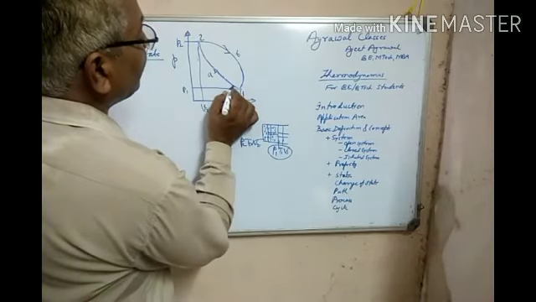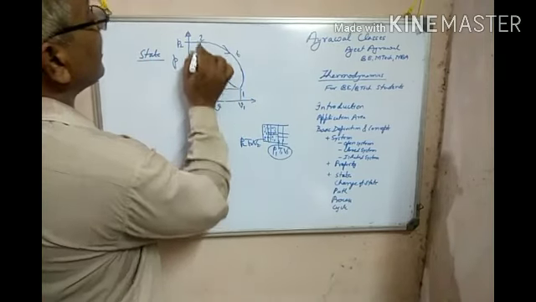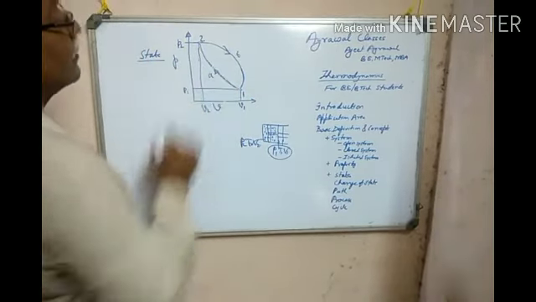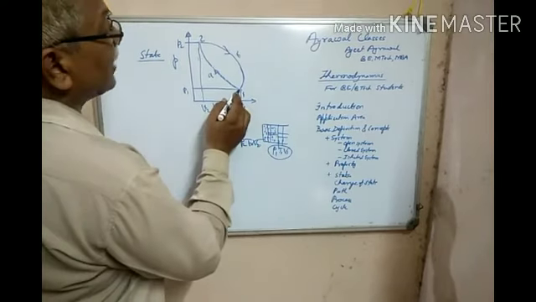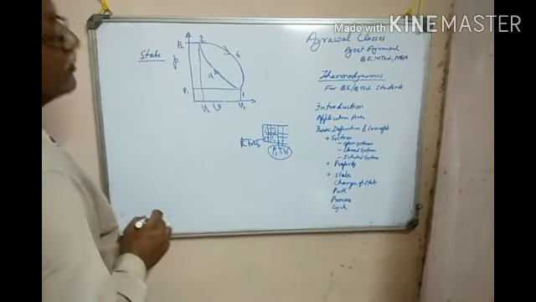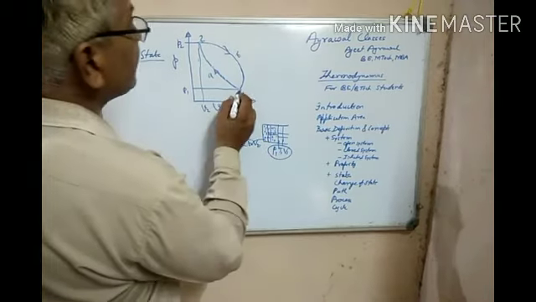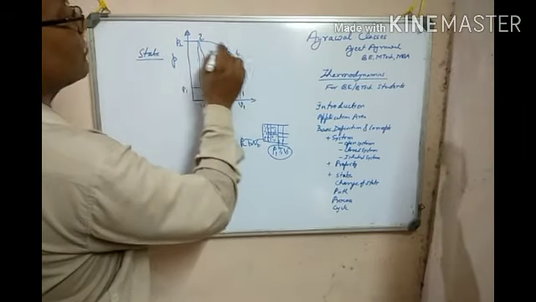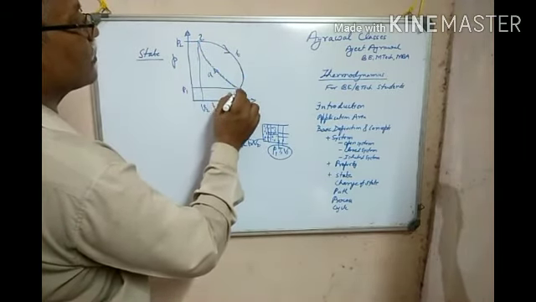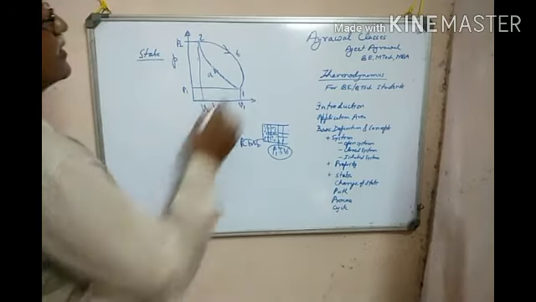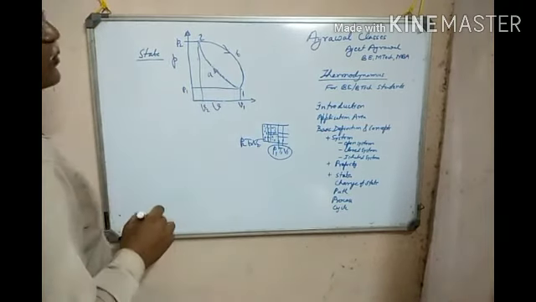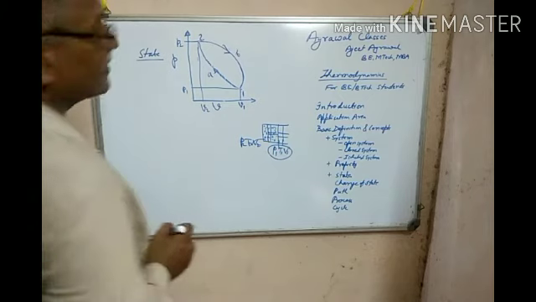If I am following different points, this will be known as the path, and if I am joining all these dots, then it will be known as a process. And if I come back to the original point by following some other path, then this complete process will be known as a cycle.